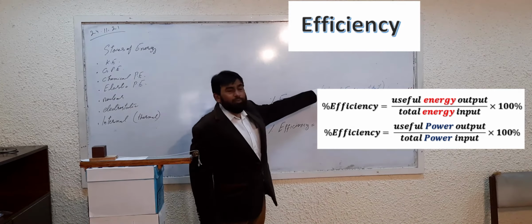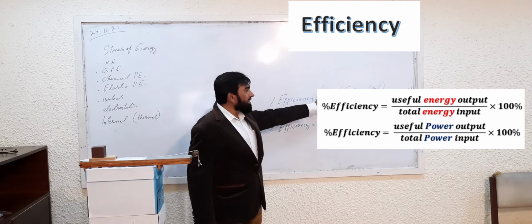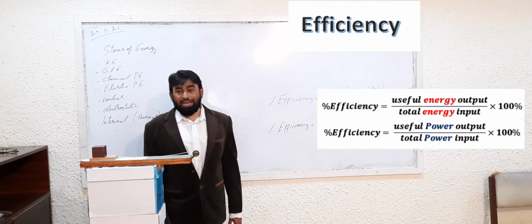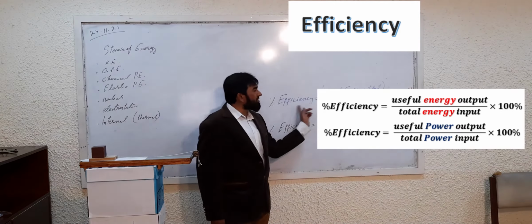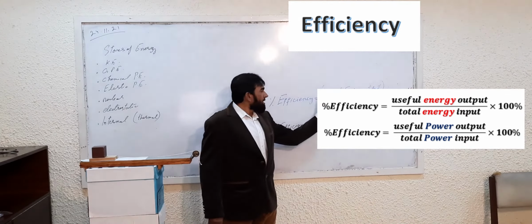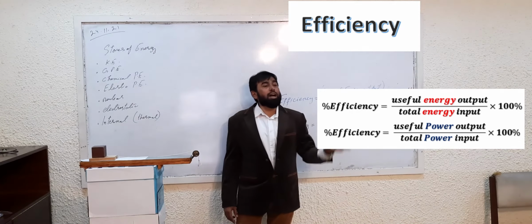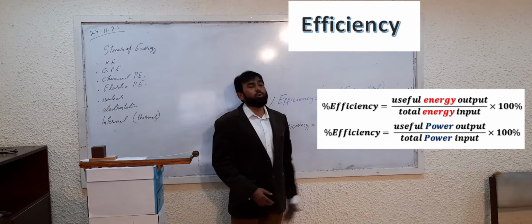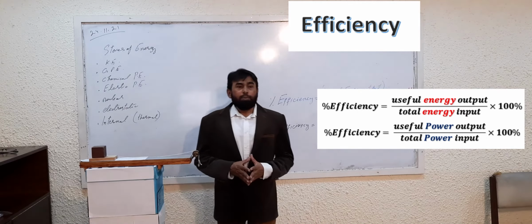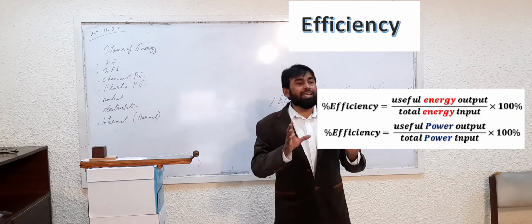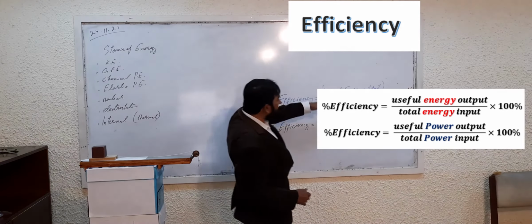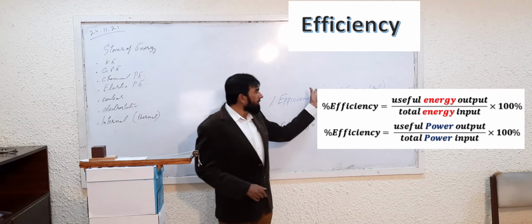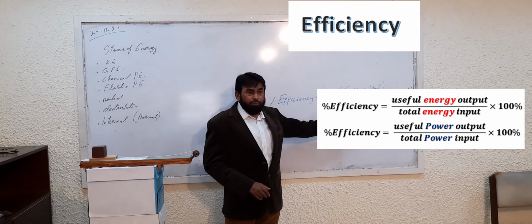And this is the ratio of the same type of quantities. Here, please notice it. There is no unit of efficiency because it is the ratio of two same type of quantities. If we are talking about efficiency in terms of energy, so useful energy output, that is, what output of energy you are gaining from a machine and how much input you gave to a machine. So that is the ratio. Yes, that is the ratio. You are taking the ratio of energy. Then in the numerator and denominator, in both the cases, the energy must be written. Energy as output, energy as input also.